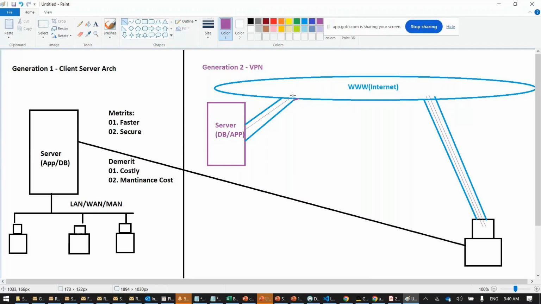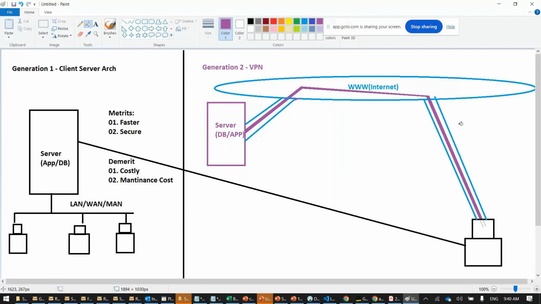So there are two connections. Number one is the internet connection. Through the internet connection, a secure connection is created like this. Let me now color it. See, this is called VPN, virtual private network.